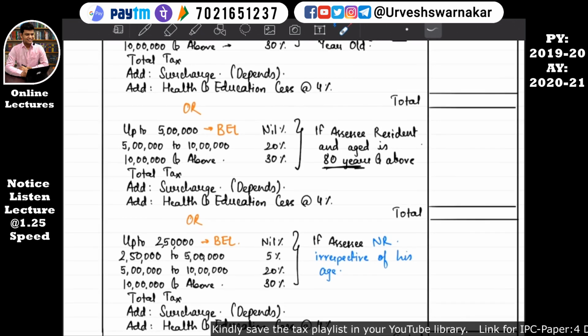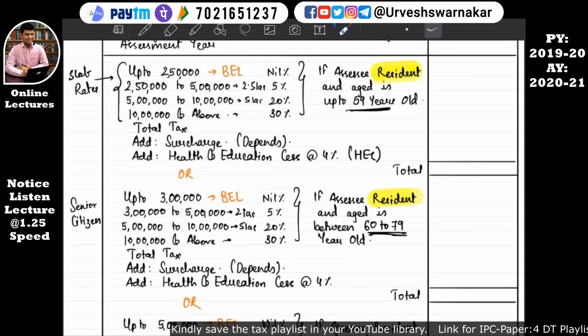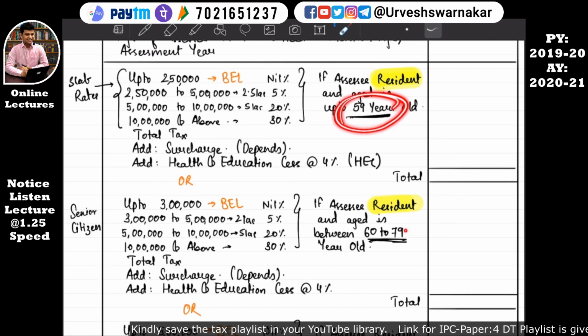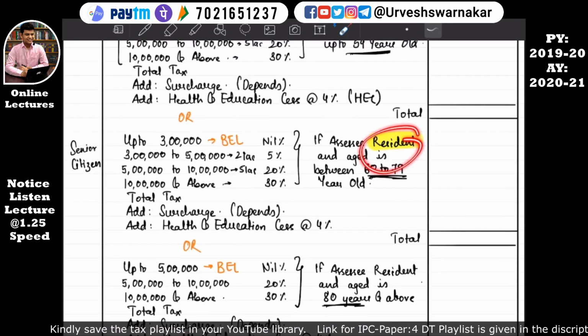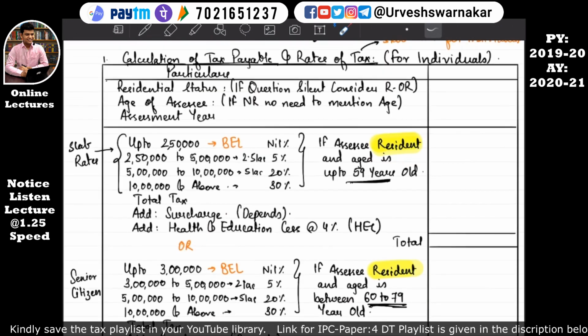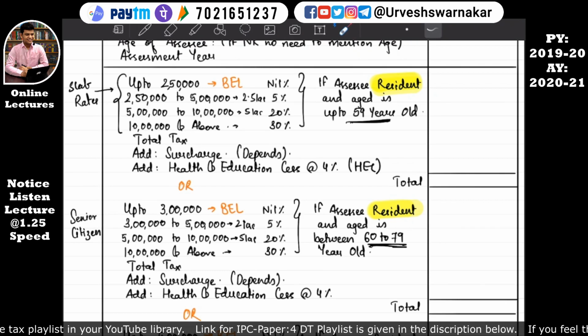Many times I have seen, even at CA Final level, students goof up over here: 59 years, 60 years, 80 years, resident. They miss out the basic exemption limit also. So be competent enough that you do not forget the slab rates. Slab rates are very much important. This is like the basics of direct tax.